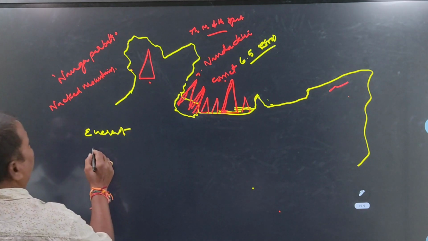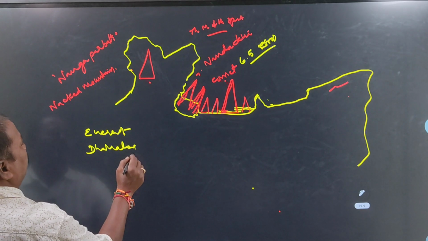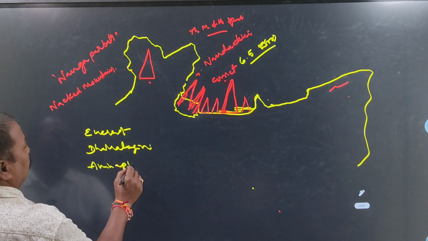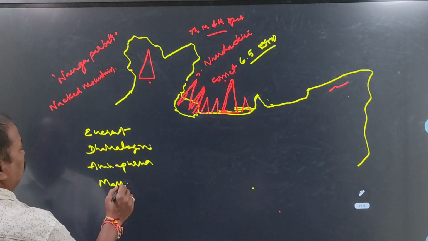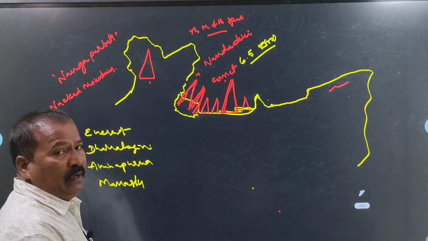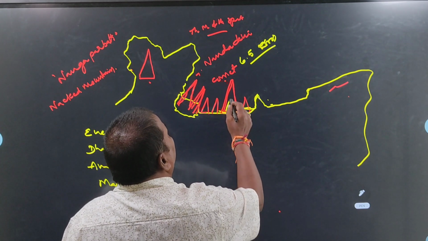Everest. Next, Dhavalagiri. Annapurna. Next, Manaslu. These are the highest peaks in Nepal. Okay. So, what is the information about Everest Peak?